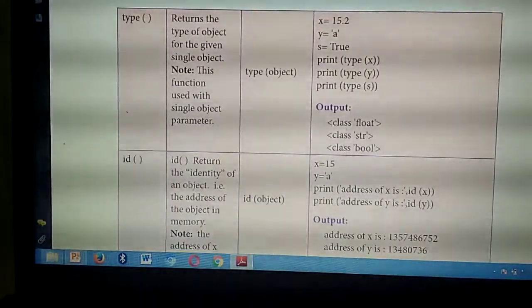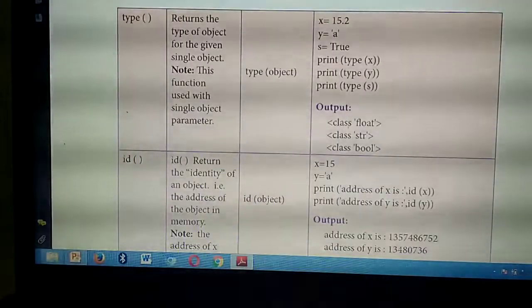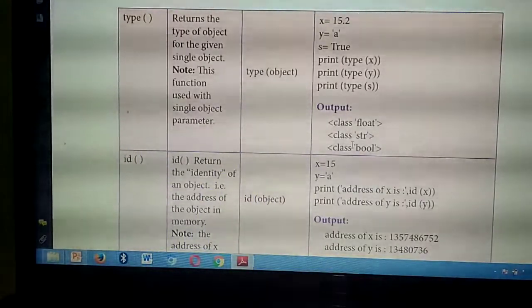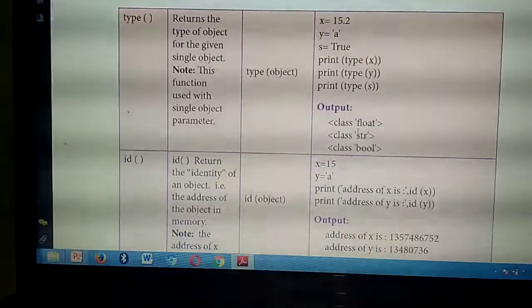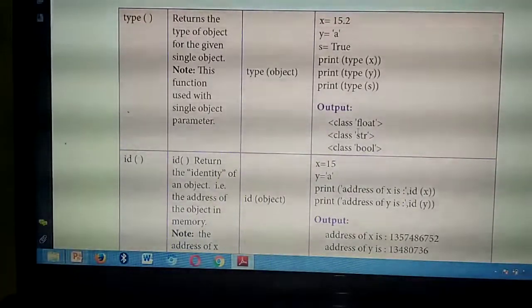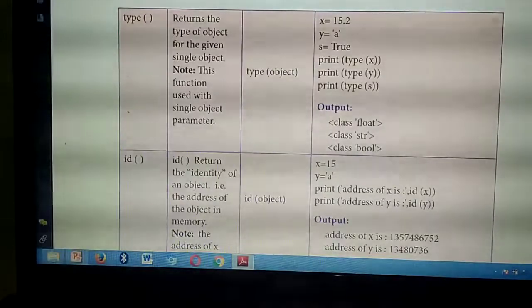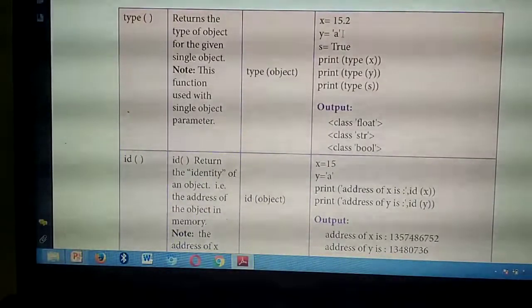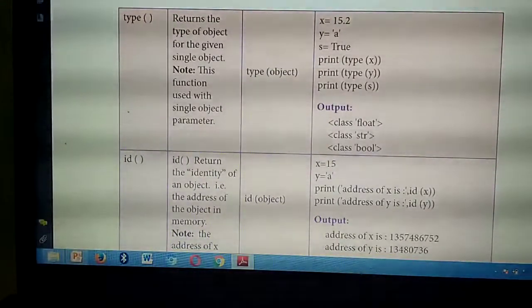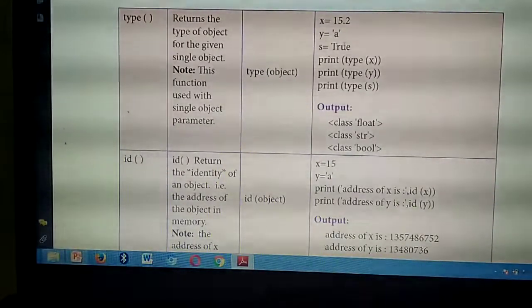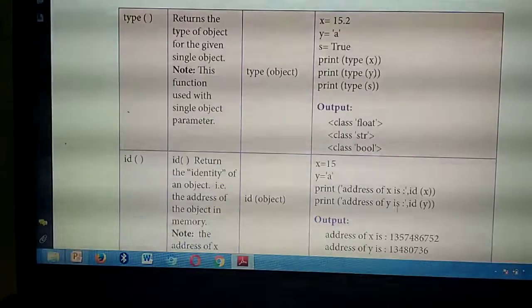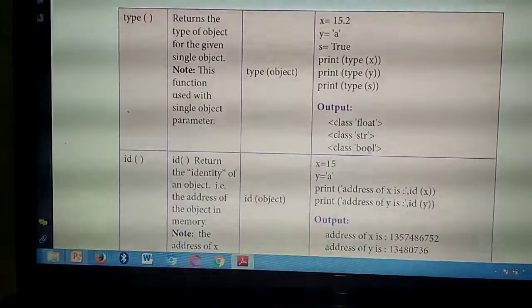So, in output, what answer you will get? It will return with the starting class. Okay, that means data type, it will start with the class. In output, class, first one, 15.2 means it belongs to which data type? Float. A, that is character or string. So, string means it will belong to the data type str. True or false, that is boolean values. So, what output you will get? Bool. Boolean means bool.